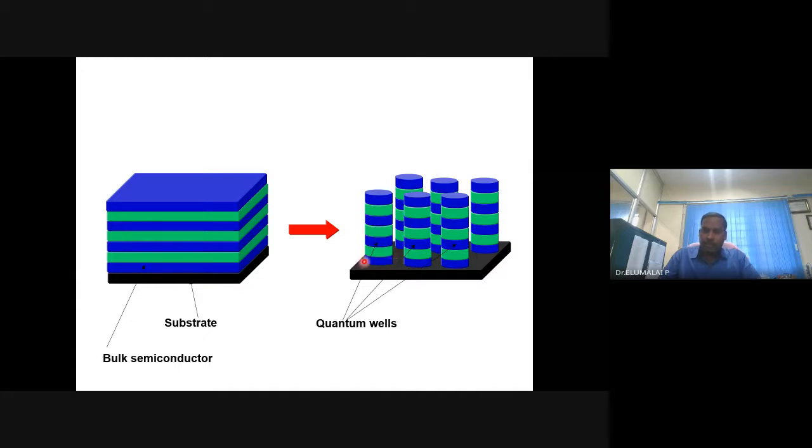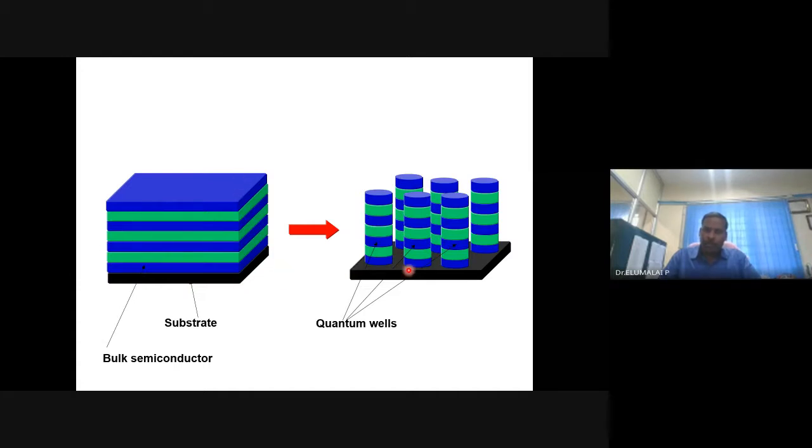Assume that this thickness, width or diameter is nano. These are engineered quantum wells, and you have to get them from this material. This blue color is some material and this green is another material, repeated, and it is in the bulk, micron size.